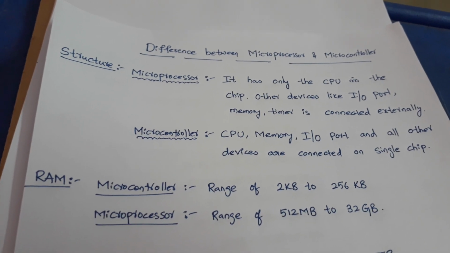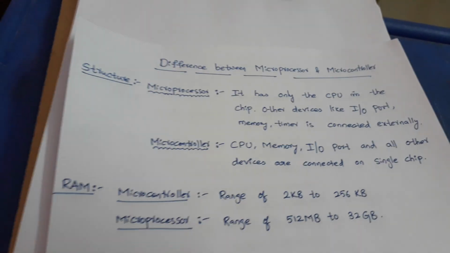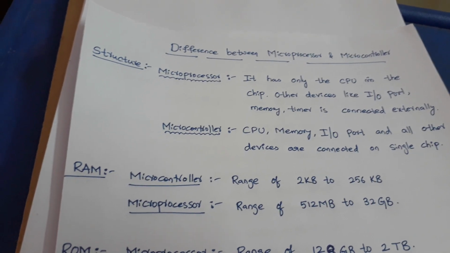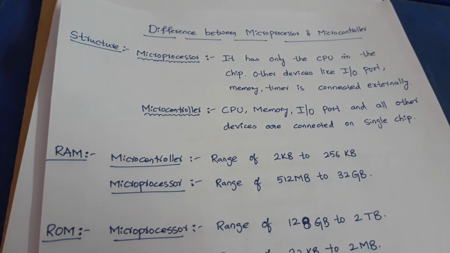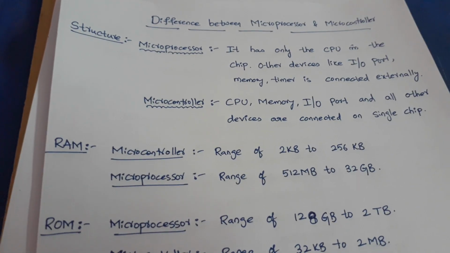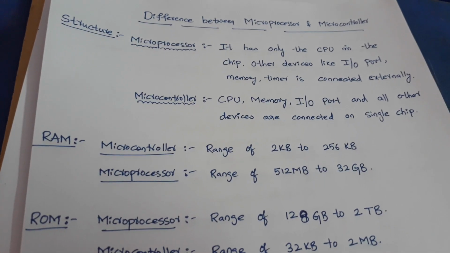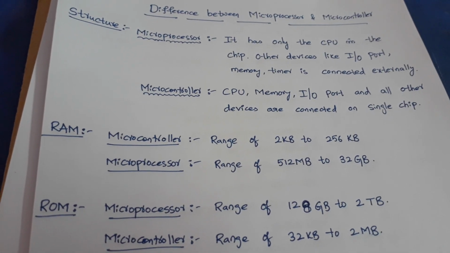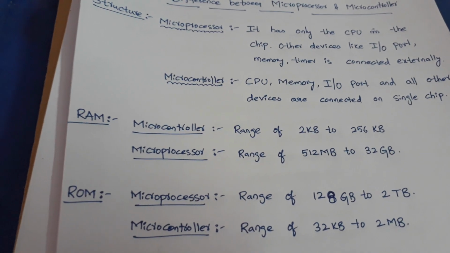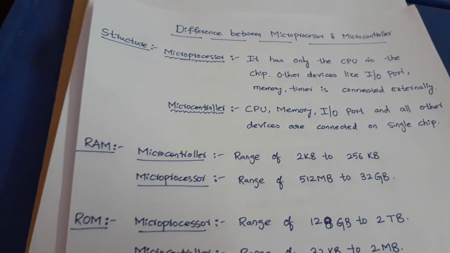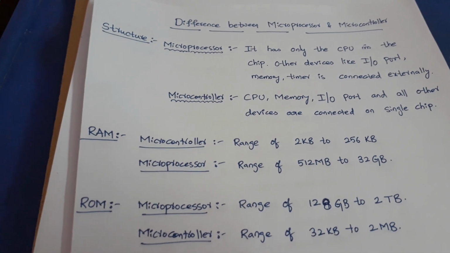In a microcontroller, we have inbuilt CPU, inbuilt memory, and inbuilt IO ports. These are all inbuilt in one single IC. So this is the structure of a microprocessor and of a microcontroller.